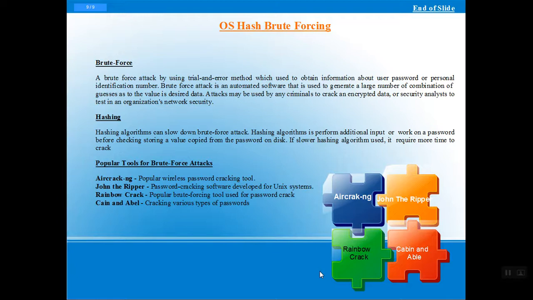In simple terms, hashing is an algorithm used in encryption or decryption, and it takes time to crack. We have different tools for OS hash brute forcing: Aircrack, John the Ripper, Rainbow Table, and Cain and Abel. These are the different tools we can use to crack the password.